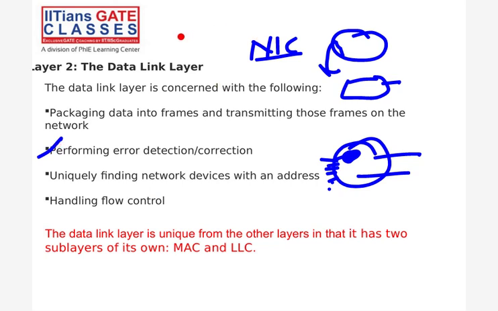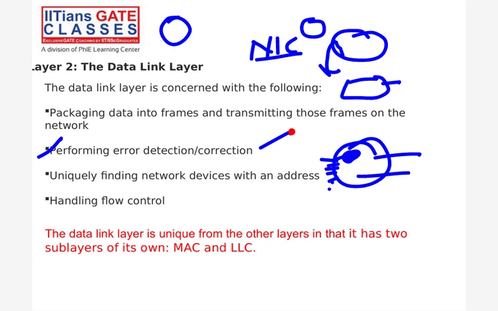Means when we send the data from the host and it reaches the router, error control implementation will be there, point to point. Then it will forward to the next hop, then also error control will be there, right? Then when it goes to the next host, also error control will be there. But at the transport layer, it is host to host error control. When it reaches the host, then only error control will be there. Some techniques are there: checksum, CRC, parity. These techniques we have to implement.